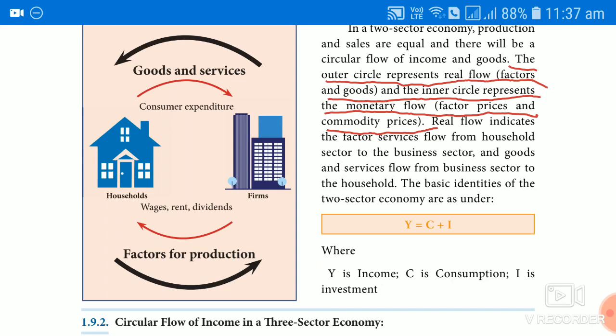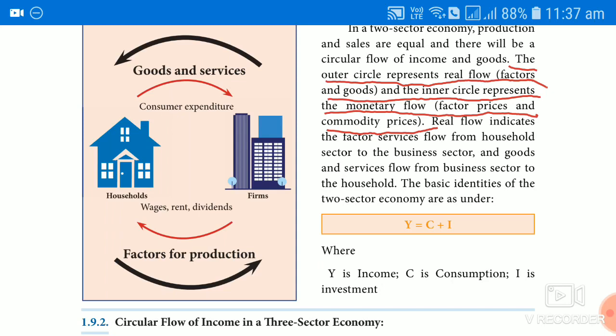And another, the inner circle, also takes place between these two, household and the firm. It is called monetary flow, or money flow, because the household will receive from the firm factor income for their factor services to the firm. That's why it comes from firm to the household. With the help of the factor income, the household spend their entire income for consumption expenditure, or buying the goods and services. So again it goes back to the firm. So this is called monetary flow. The outer flow is called real flow, the inner flow is called money flow or monetary flow.